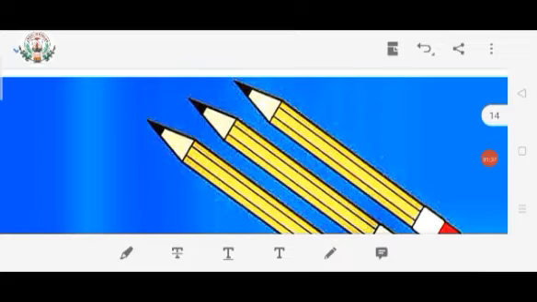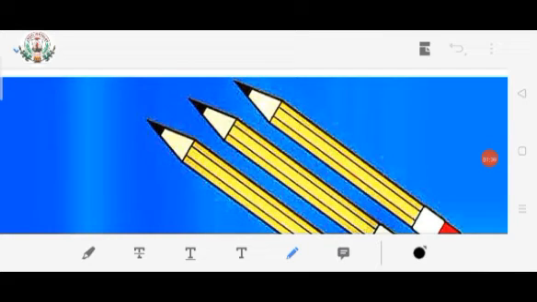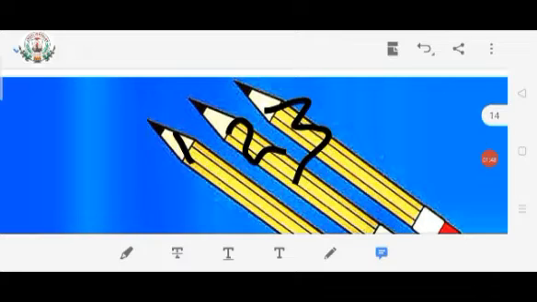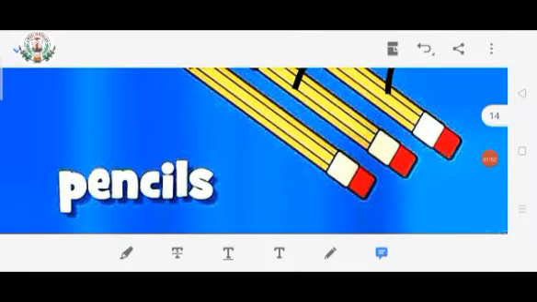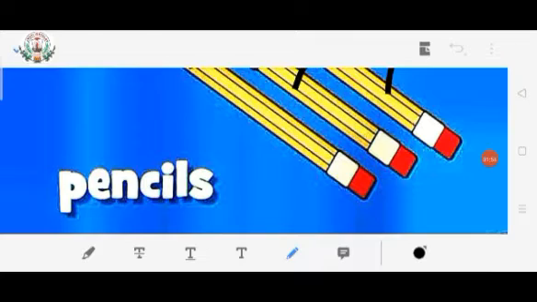Let's see some more examples, my dear children. Look at the picture. 1 pencil, 2 pencil, 3 pencil. So the spelling of pencil is Pencils.